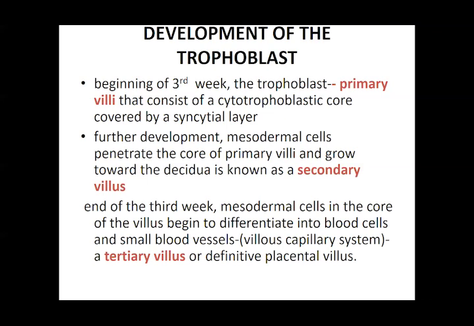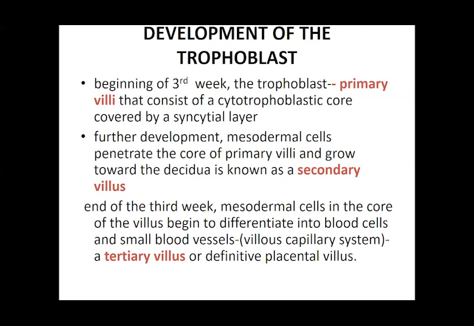Now we are going to talk about the trophoblast. That is the cells which were there on the outside, the two layers, because we said the one is going to be the trophoblast and the other is going to be the embryoblast. So we have talked about the embryoblast. Now we're going to talk about the trophoblast. The trophoblast, I told you, is going to be divided into two layers, that is cytotrophoblast and the syncytiotrophoblast. These are going to participate in the formation of the placenta.